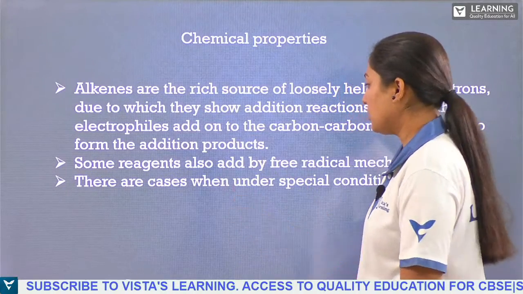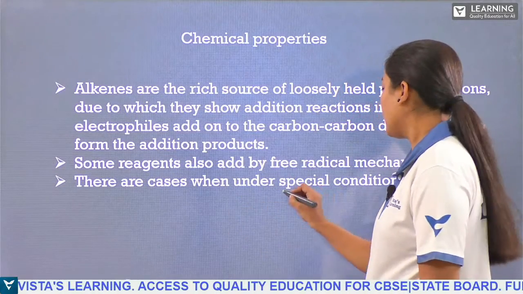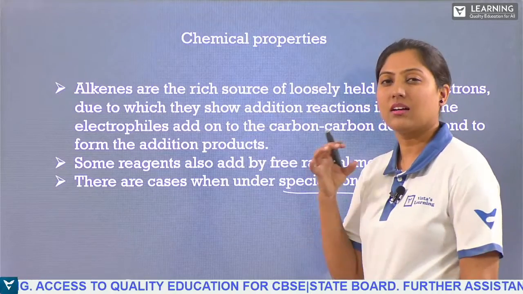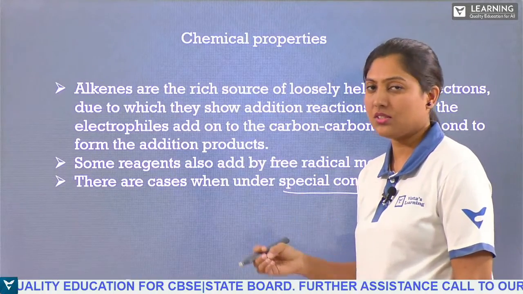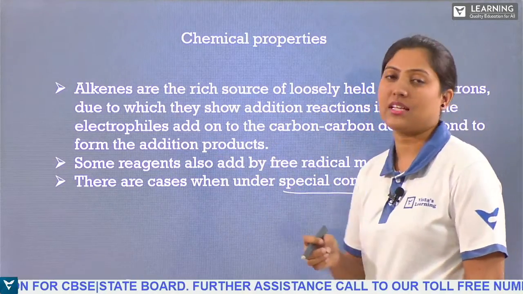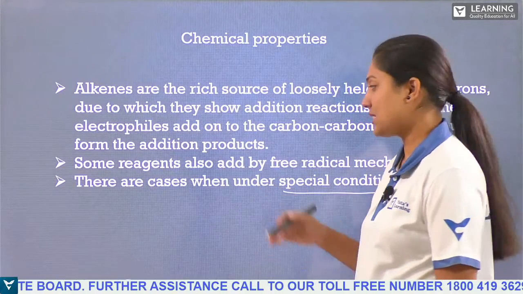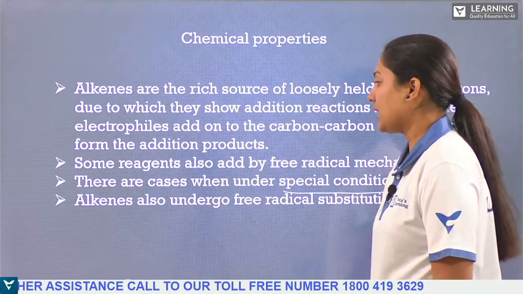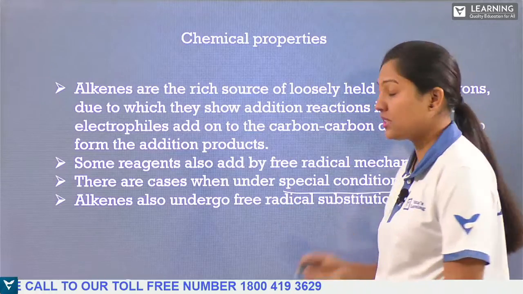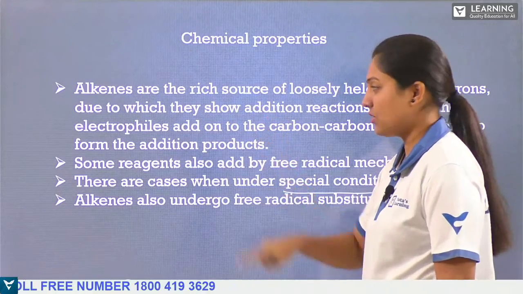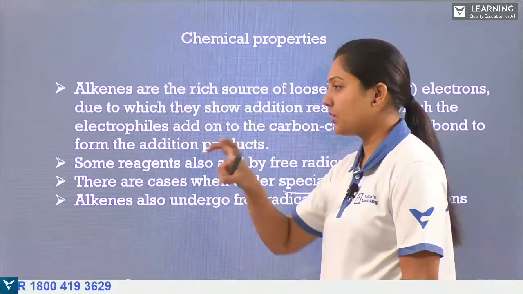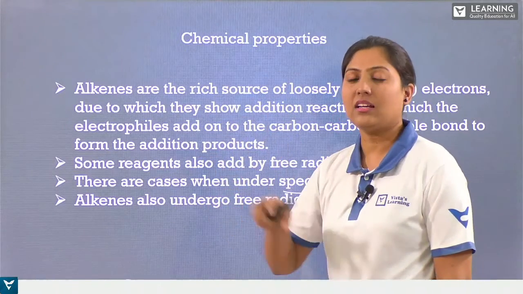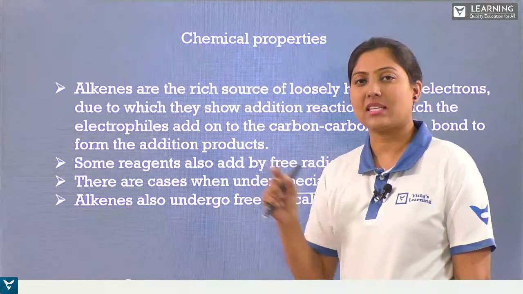There are also other special conditions where chemical reactions take place for these alkenes. We'll study all these things today. Alkenes also undergo free radical substitution reaction. This was addition reaction. Substitution means removing one atom or group and adding another in the same place.